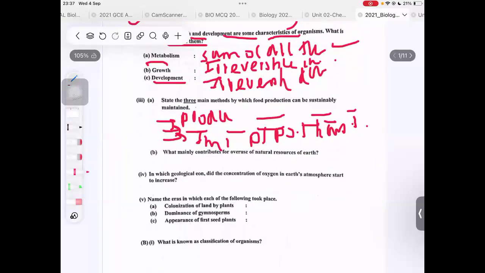What mainly contributes to overuse of natural resources? Increase in the human population, right? You have to make sure that you write increase in the human population, right?